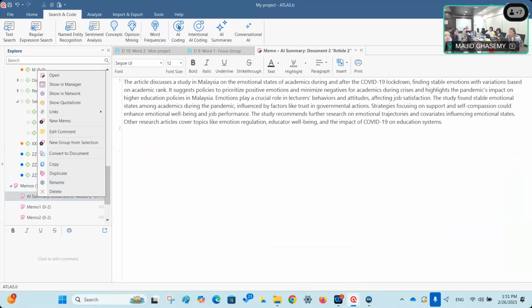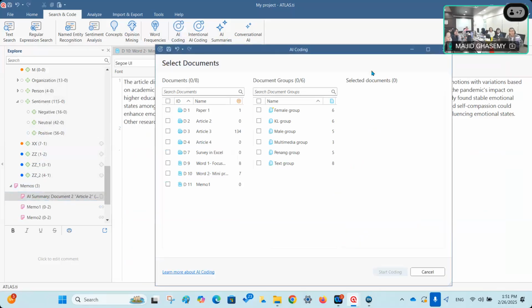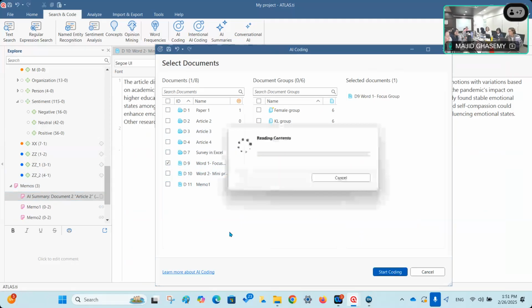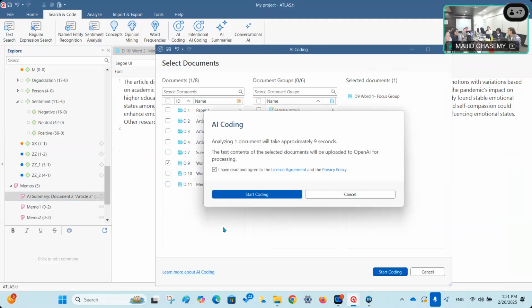There is another thing which is AI coding. Let's just have a look at that. Again, you need to select one or a few documents. I just select this document, and then I click on Start Coding to see what AI has to offer to us. As you can see, the file should be uploaded to the cloud.